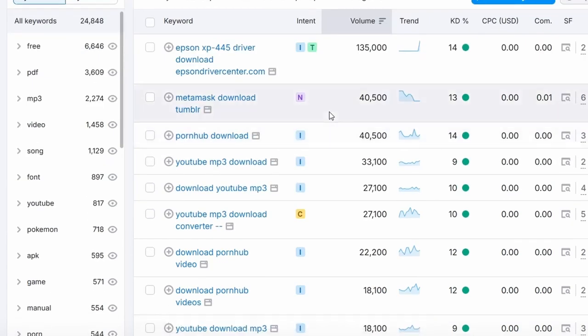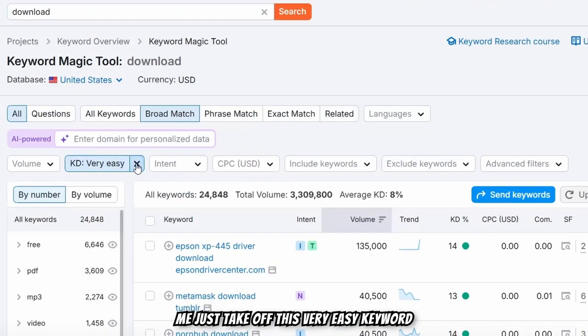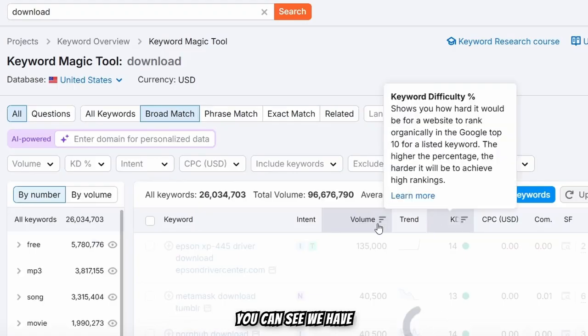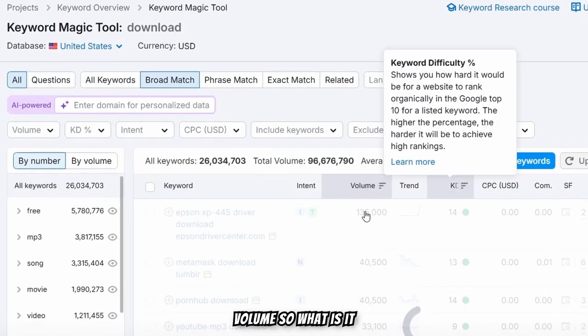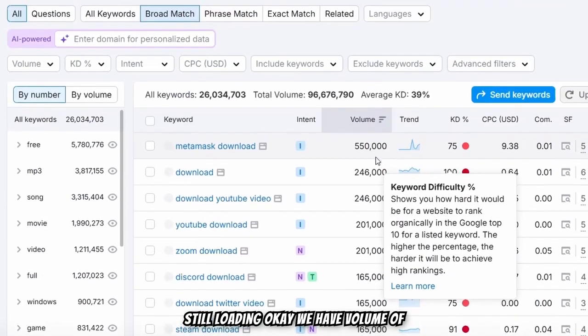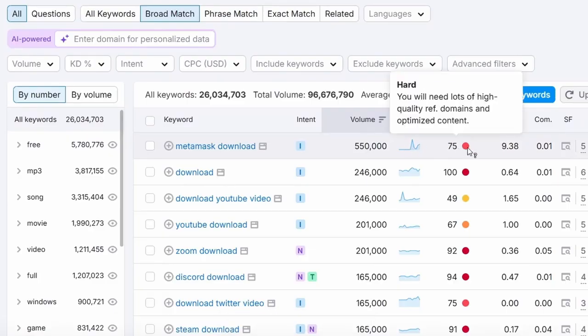What you want to do is scroll down a little bit. I had selected a very easy keyword filter, so let me take off this filter and see what it shows up. Right now you can see we have volume. Still loading. Okay, we have a volume of 500k with a 75% KD.